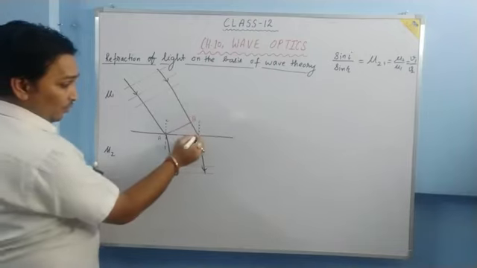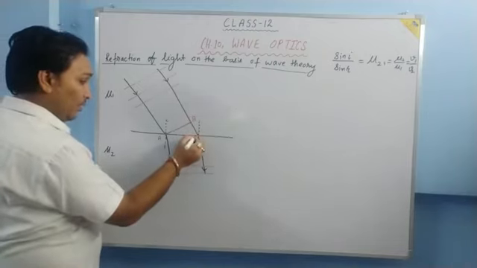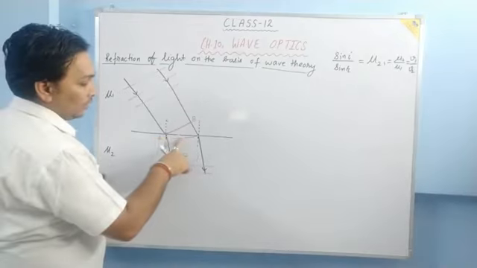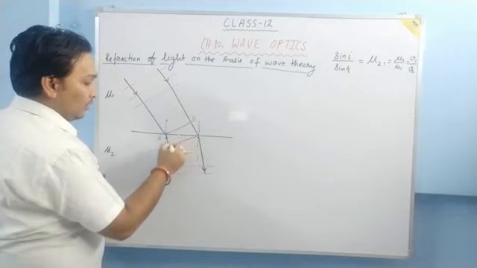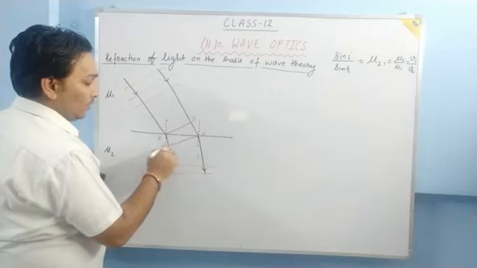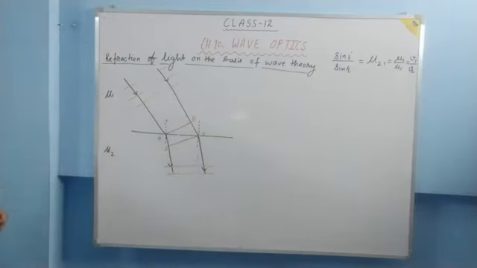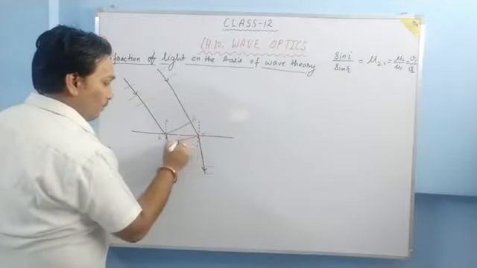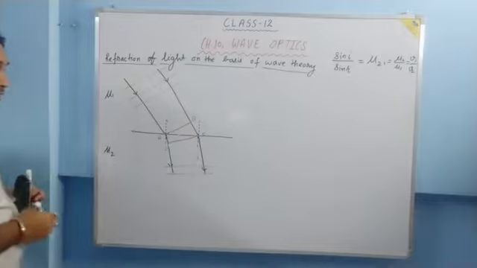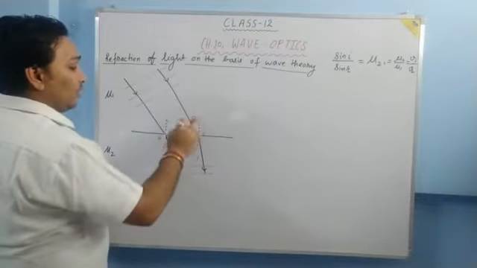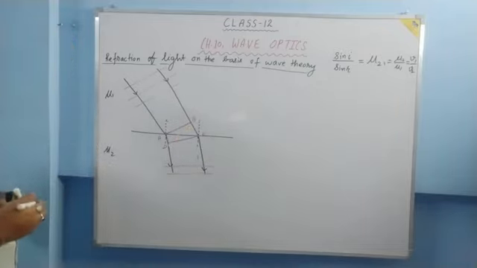And at the point of the second ray incidence, if you draw the wavefront, it will be like this. So this is your C and this is your D. It should look perpendicular. So AB is your incident wavefront, CD is your refracted wavefront. Now let us define the angles.